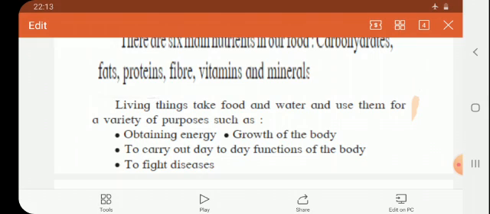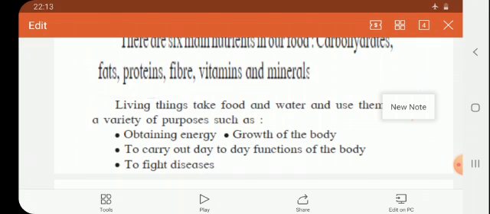Second important thing, growth of the body. Yes, from babies to adults, as a young one is growing, the number of cells in the body increases, the size of the cells increases, and that's why the body grows from smaller to bigger, and that is possible only because of the nutrients in the food.